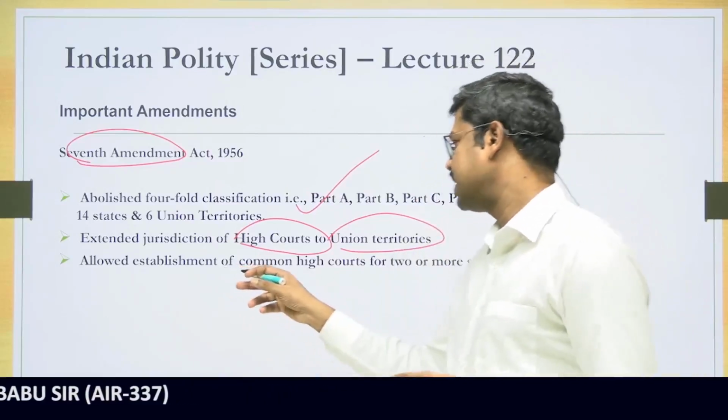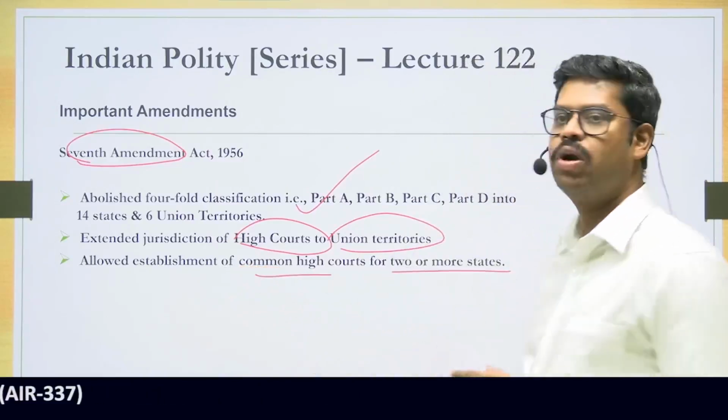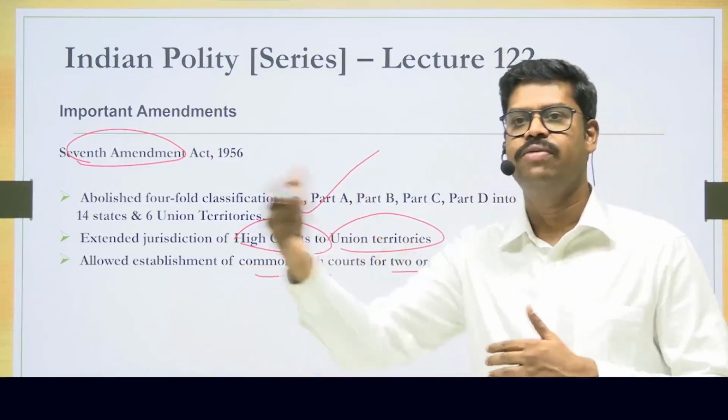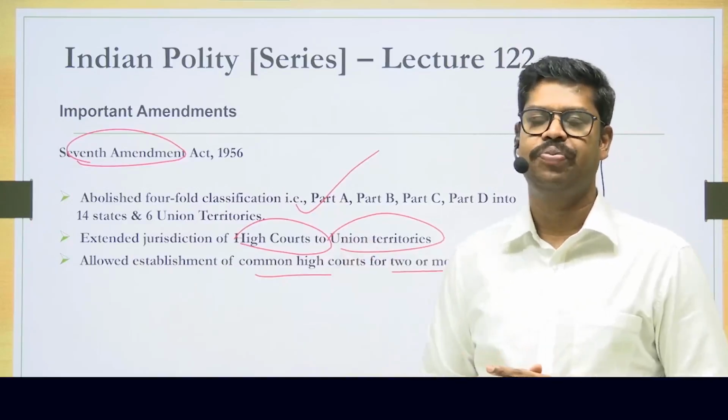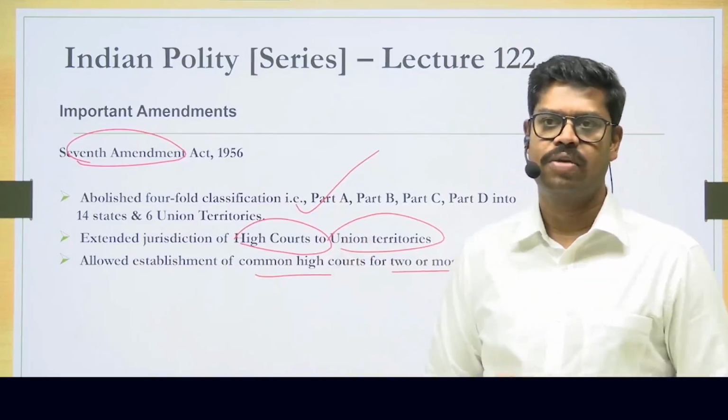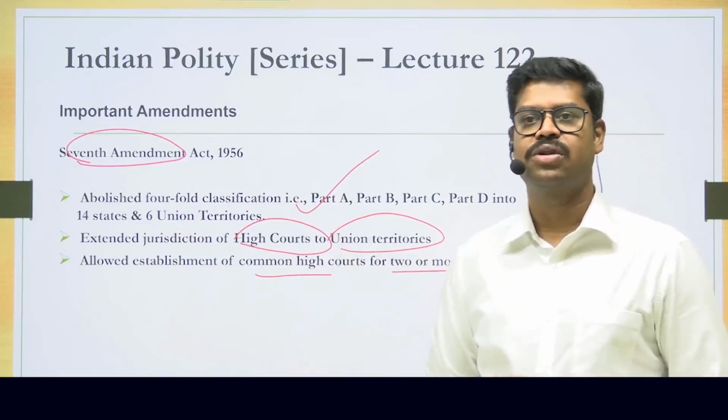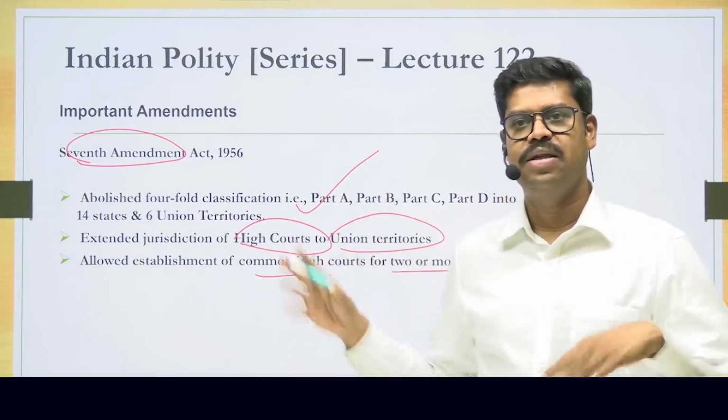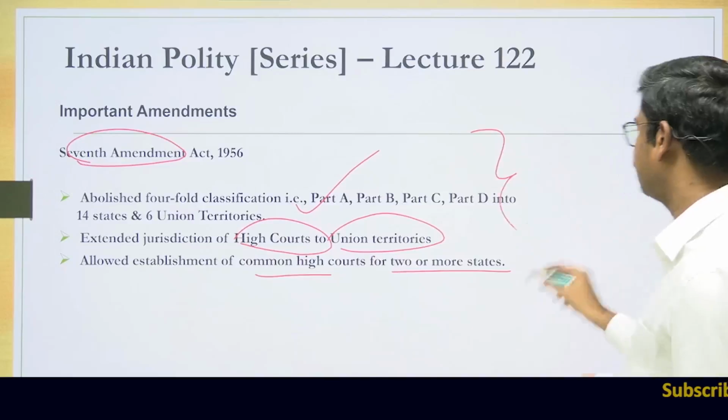It allowed for establishment of a common high court for 2 or more states. The existing high court can also have jurisdiction over another state as well. So this provision was also brought in by the 7th Constitutional Amendment Act. Therefore, in this domain, the 7th Constitutional Amendment Act also becomes very significant.